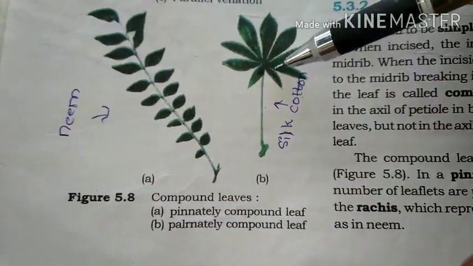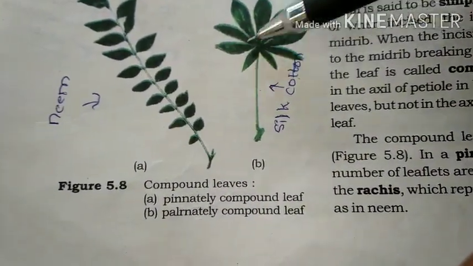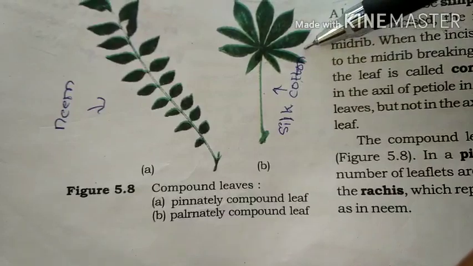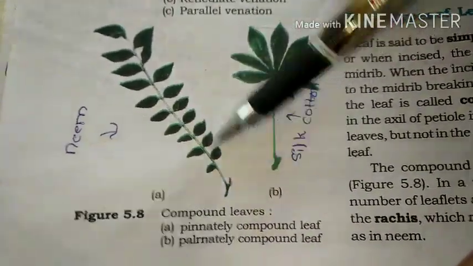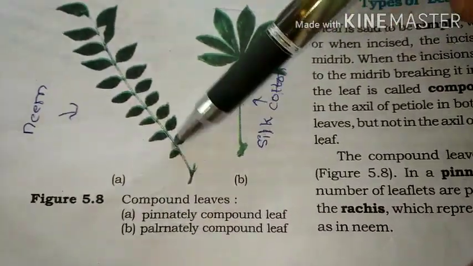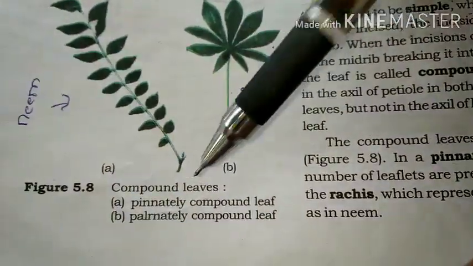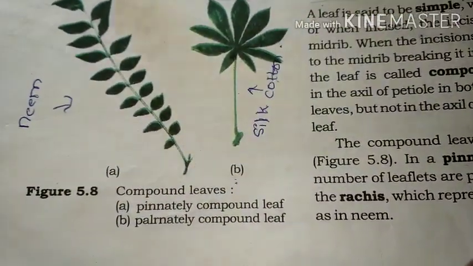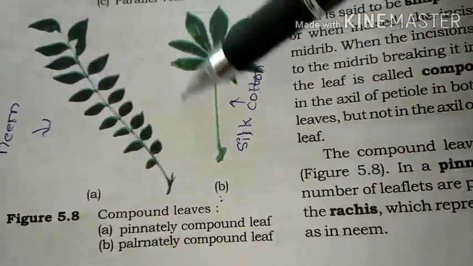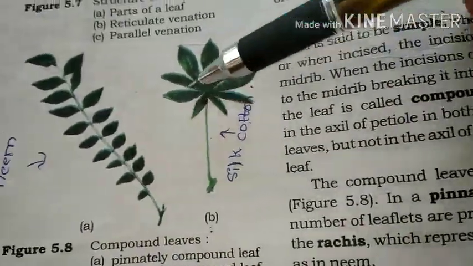So this is the pinnately compound leaf, where the leaflets are not present at the same point. If the leaves are arranged at the same point, it is a palmately compound leaf. Where leaflets are arranged along the rachis in an order, it is said to be a pinnately compound leaf. This is an example for neem, and silk cotton, which is Bombax.